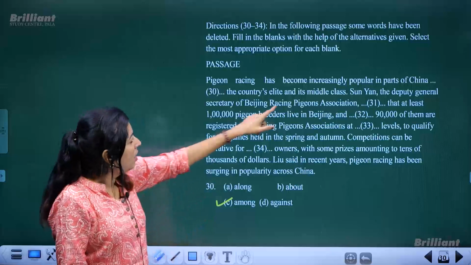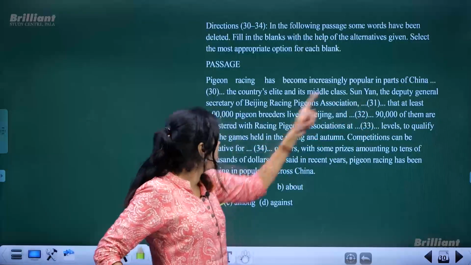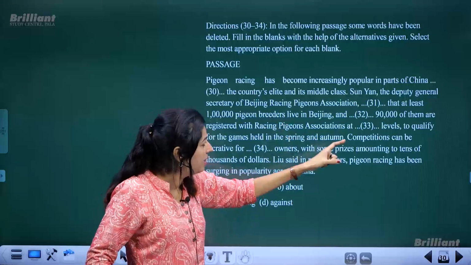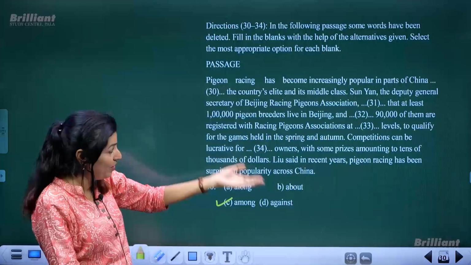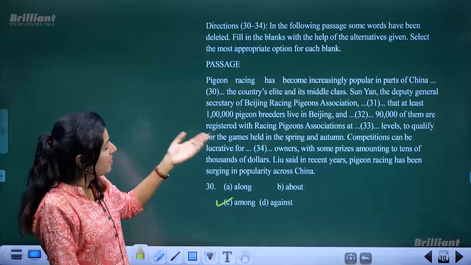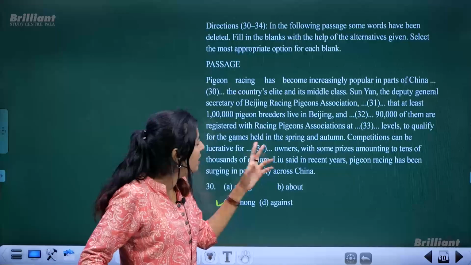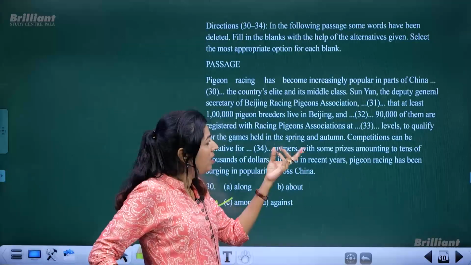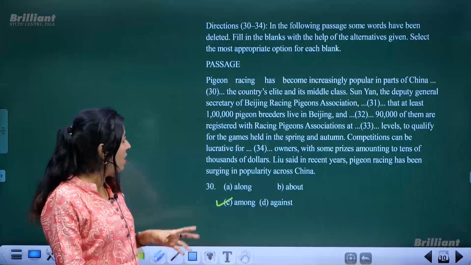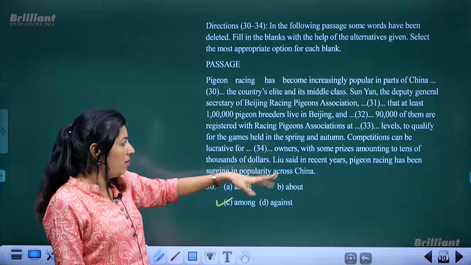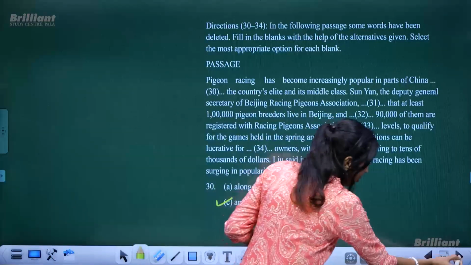Okay. Sun Yan, the Deputy General Secretary of Beijing Raising Pigeons Association, said that at least 1 lakh pigeon breeders live in Beijing, and dash 90,000 of them are registered with. So, of course, he said that, do we have that word?